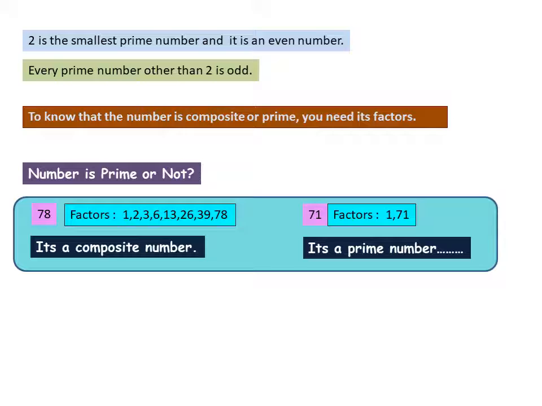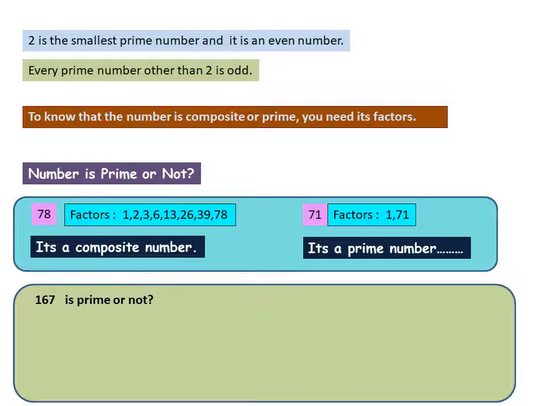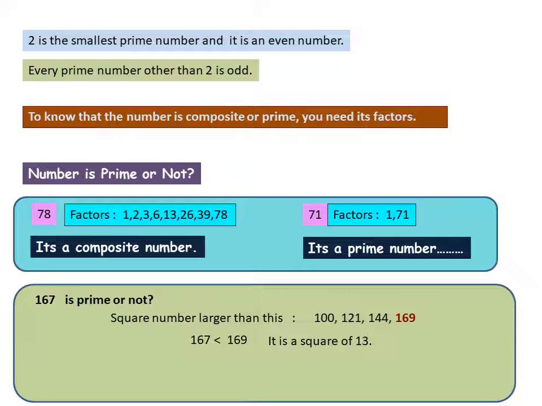But this technique is quite tedious. Suppose you have the number 167 and you want to know whether it is prime or not. It is very difficult to do the division all the time till 167 and then find out whether it is prime or not. So I am giving you a trick. Take a square number more than that number. So the square of 10 is 100, the square of 11 is 121, the square of 12 is 144, the square of 13 is 169, which is slightly greater than that number. So 13 is the number.